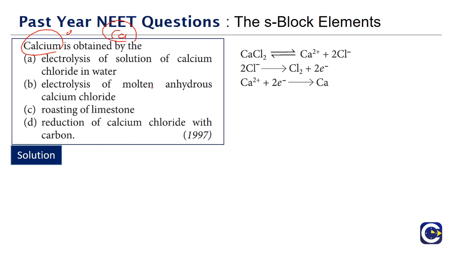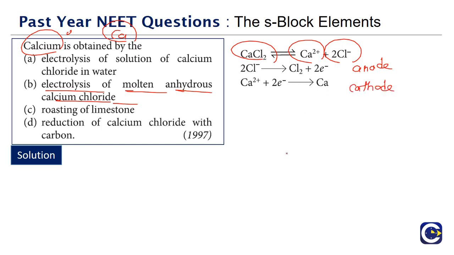electrolysis of molten anhydrous calcium chloride. Anhydrous calcium chloride means what? There will be no moisture. When the anhydrous calcium chloride undergoes dissociation, it will give us calcium 2+ ions and chloride ions. At the anode, the Cl- ions will get discharged, and we will get chlorine gas. At the cathode, the cations, calcium 2+ ions, will get discharged, and that will give us the calcium.